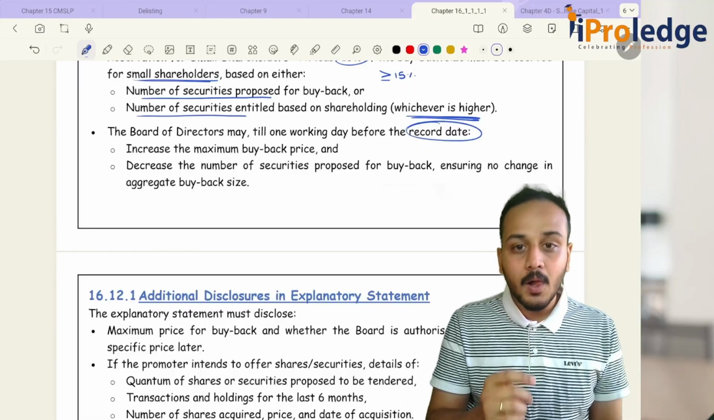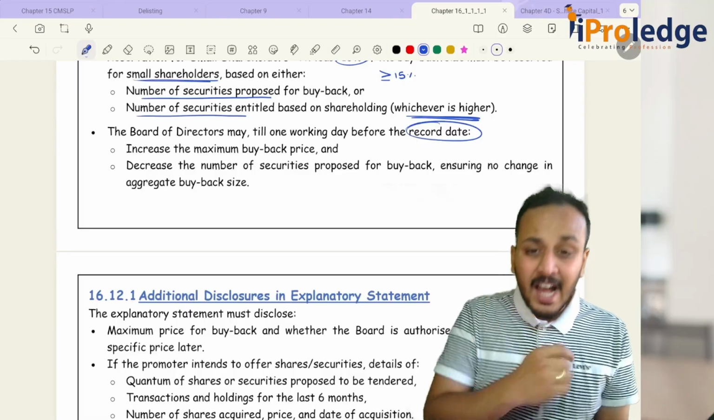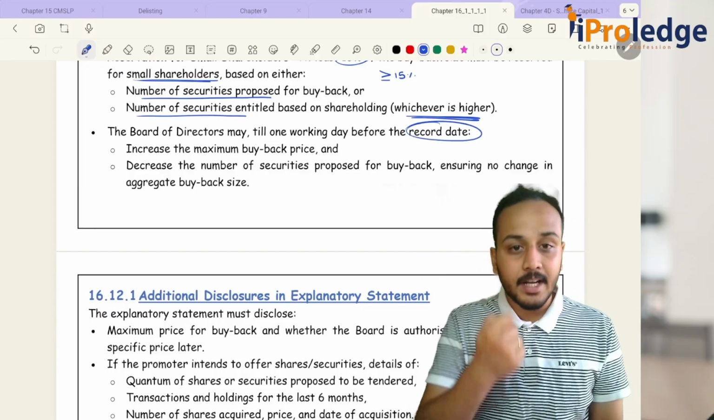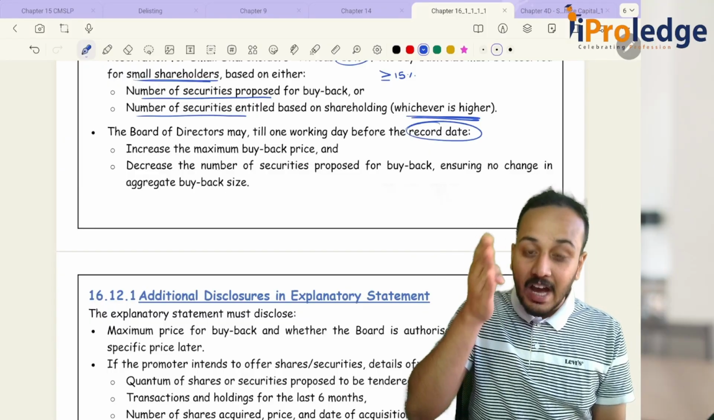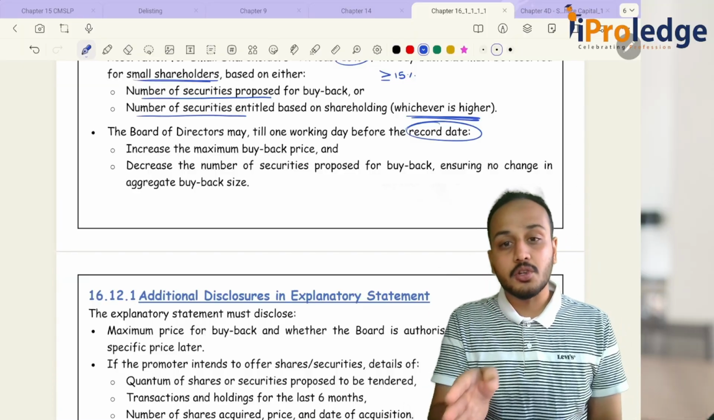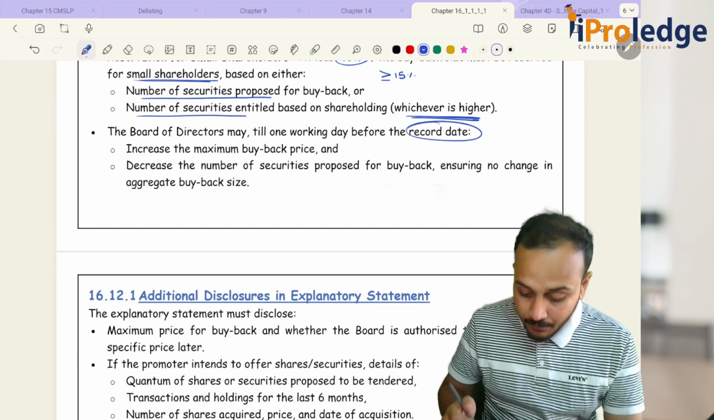Is this clear? Okay, then, record date provisions are also covered in your Companies Act, in your members and shareholders, where you can close your register of members.